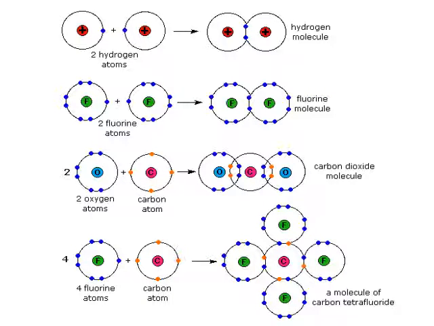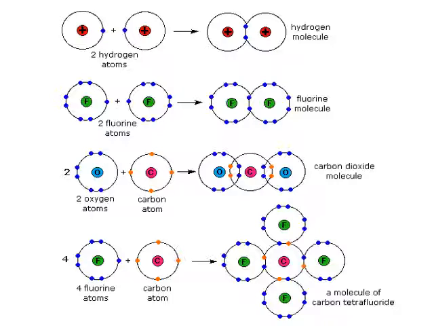Here you can see different molecules formed by covalent bonds or sharing of electrons. Now 2 hydrogen atoms, H2 molecule. 2 fluorine atoms also share 1 electron with each other. This is a single covalent bond, fluorine molecule F2.